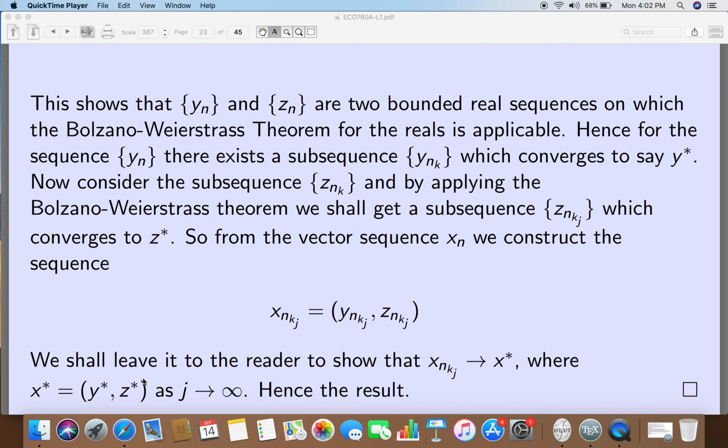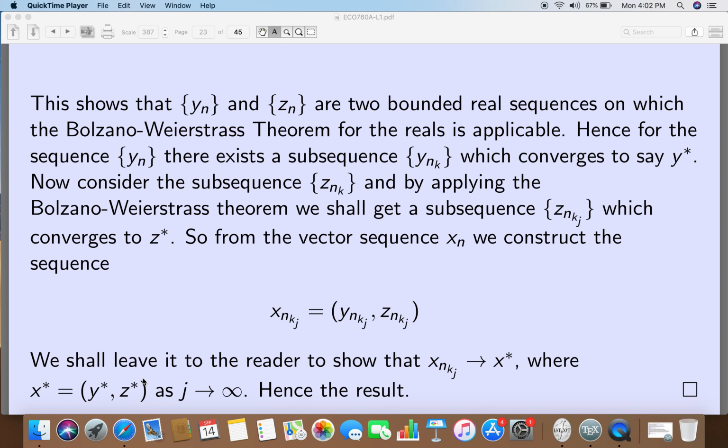This new subsequence is also bounded, and hence I again apply the Bolzano-Weierstrass theorem on it. Because you might ask, why didn't you just say that the znk you constructed would converge? It may, but I do not know whether that is a convergent subsequence. But I know that it is a bounded sequence, and hence on it I apply the Bolzano-Weierstrass theorem to get a new subsequence znkz of znk, which will converge to some z star.